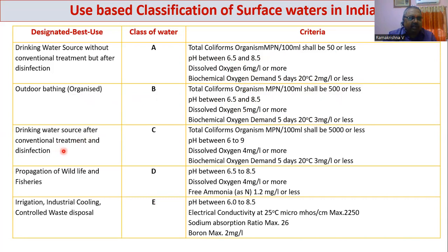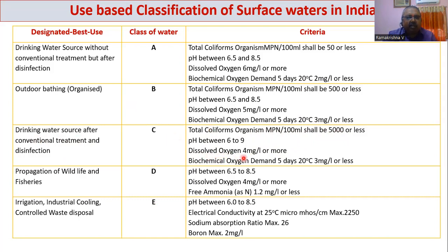After conventional treatment and disinfection, you can see that when you are using that water, this is a raw water quality. Remember, this is a raw water quality. It will be treated as per IS 10500. Up to 5000 units of total coliform organisms MPN per 100 ml is permissible, which can be treated to nil through disinfection and other processes.